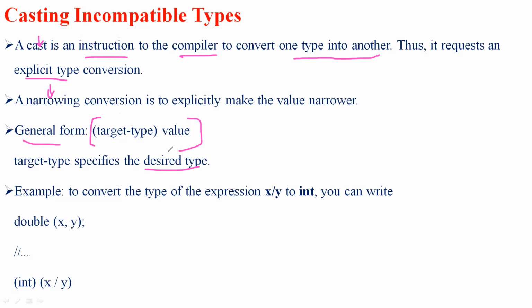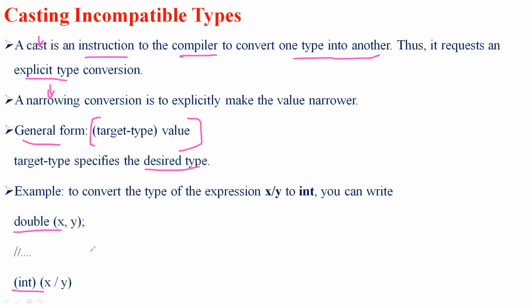To convert the type of an expression, such as x or x by y, into an int, we truncate the values. Here I'm going to convert the value of a double into an int by using a casting incompatible type. This is an example of casting incompatible type.